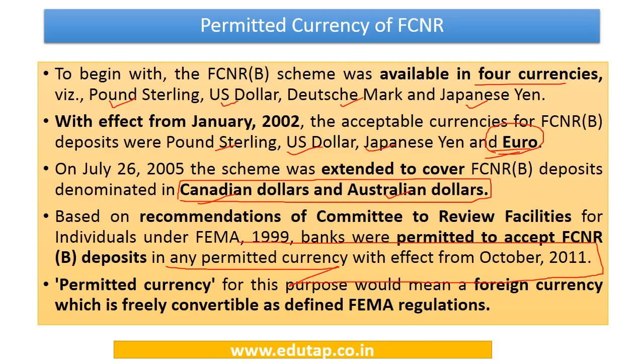So its scope was extended to any permitted currency. Permitted currency for this purpose would mean a foreign currency which is freely convertible as defined in the FEMA regulations. So this is about the gradual expansion of the scope of the currencies with regard to the FCNR basket.